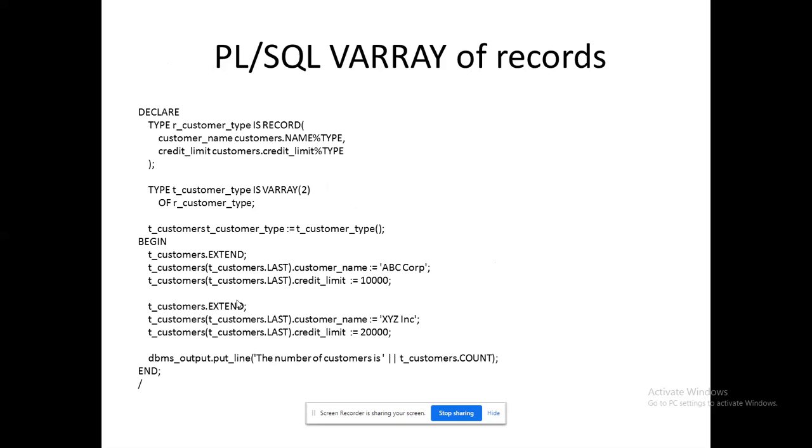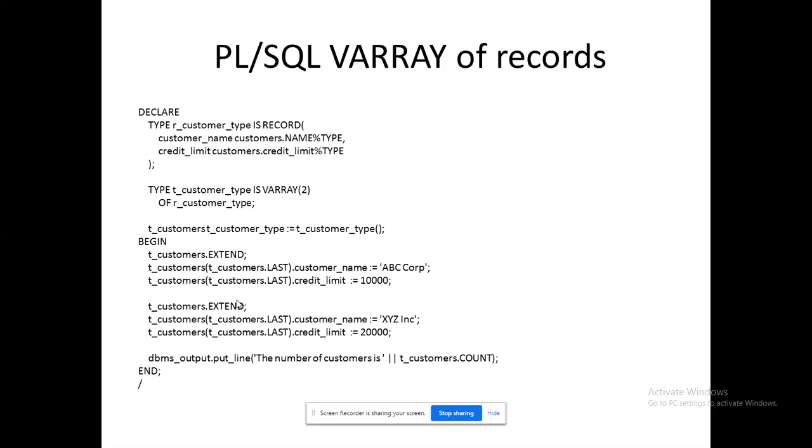Here I am utilizing V array with the record. Please remember that the record consists of 2 fields. First field is customer name. Second field is their limit, the limit for transaction. So every record will consist of these 2 fields. Likewise, I am storing 2 records. That is what my V array is going to show you.